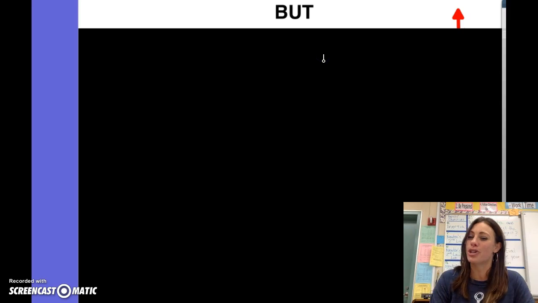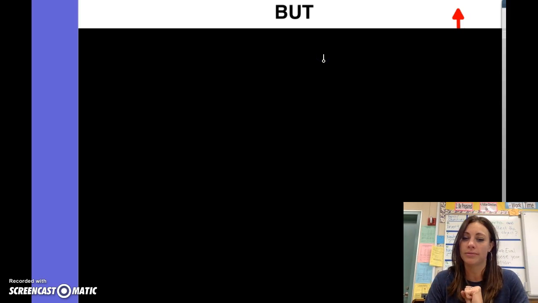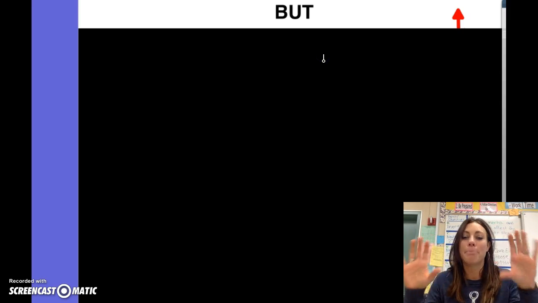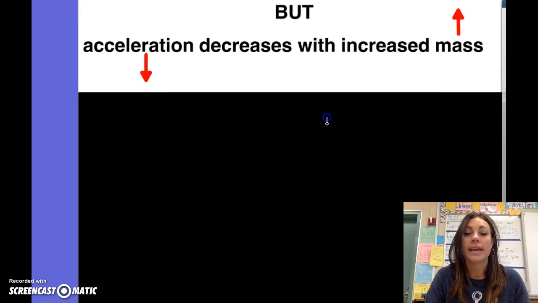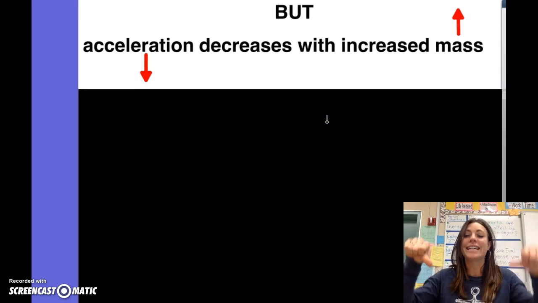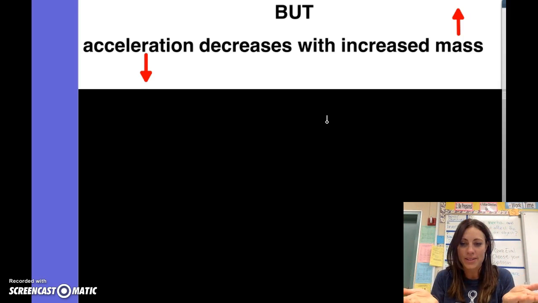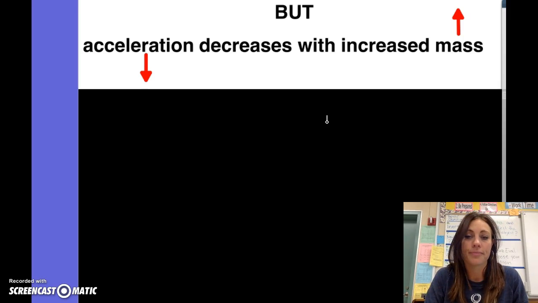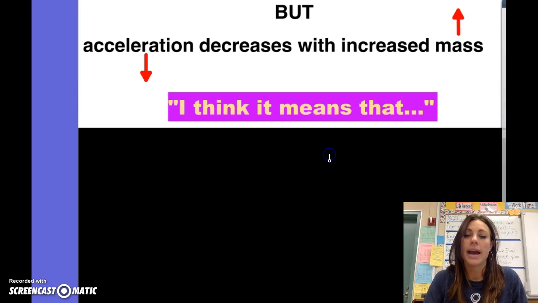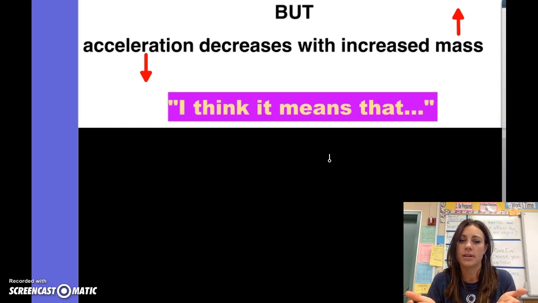But there's a second part to Newton's second law. Write this down. He also said that acceleration decreases with increased mass. Copy that down and highlight it. Now, think about those words. Acceleration decreases with increased mass. And just write a quick note about what you think that means.